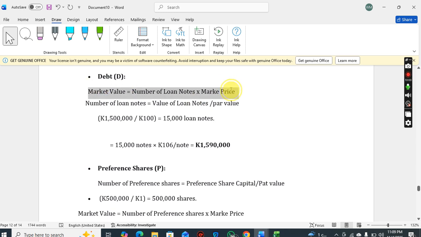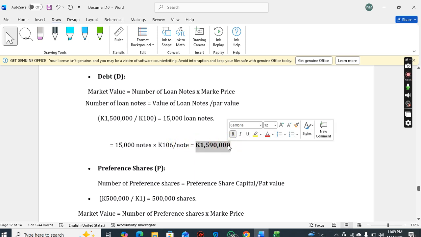Then the market value is the number of loan notes times the market price. So 15,000 notes times 106 kwacha per note, you get 1,590,000. Any questions?